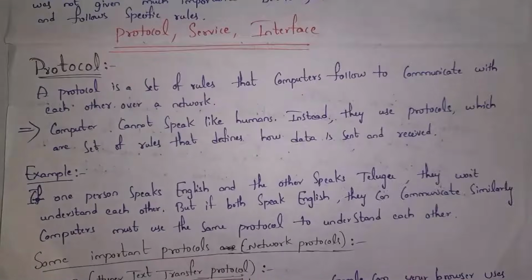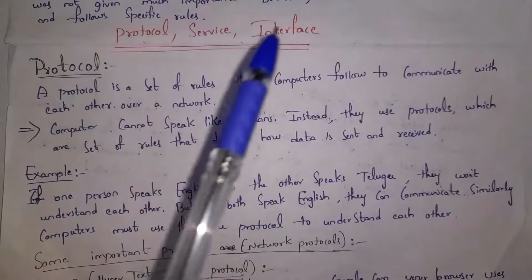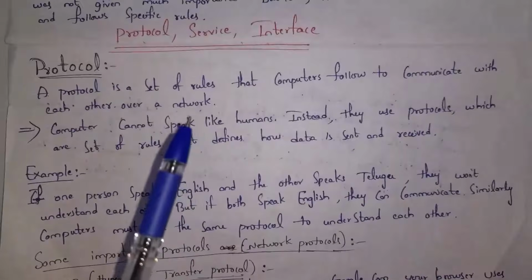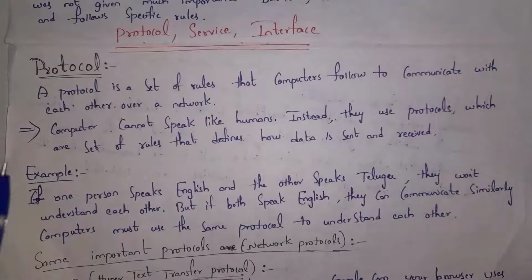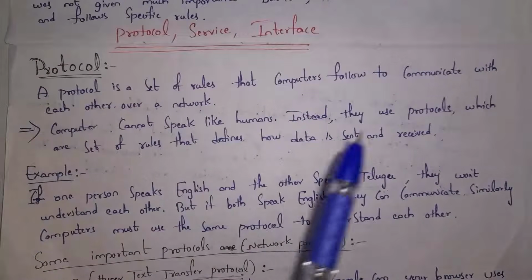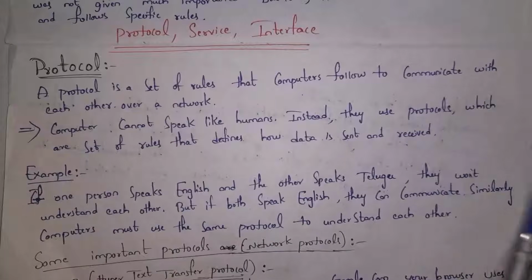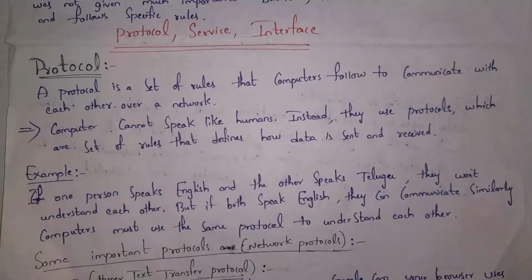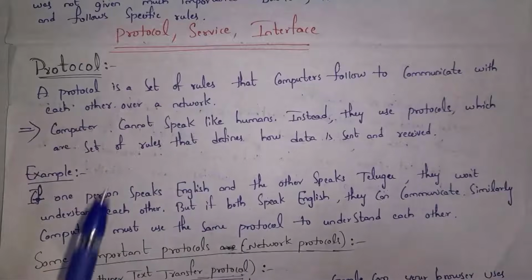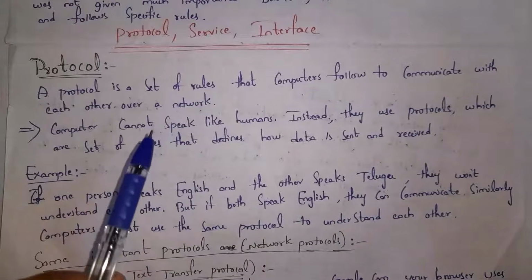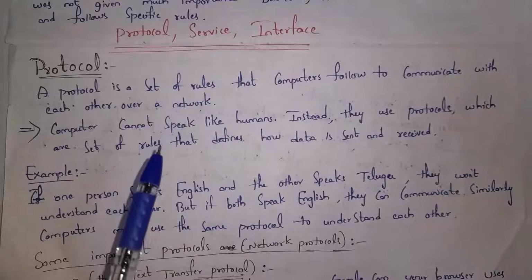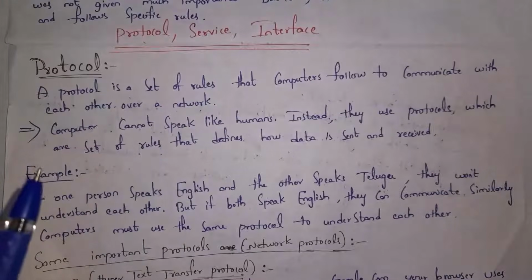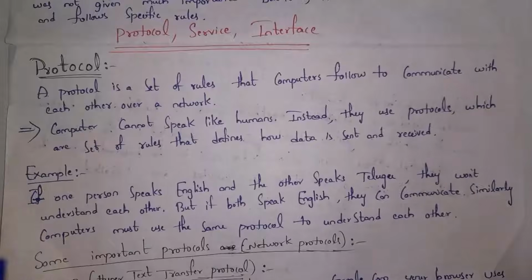Next I will explain what is a protocol. A protocol is a set of rules that computers follow to communicate with each other over a network. Computers can't speak like humans. Instead, they use protocols, which are sets of rules that define how data is sent and received. Thus, protocols are nothing but sets of rules. If two computers want to communicate with each other over a network, then they need to follow rules. We call those rules protocols.